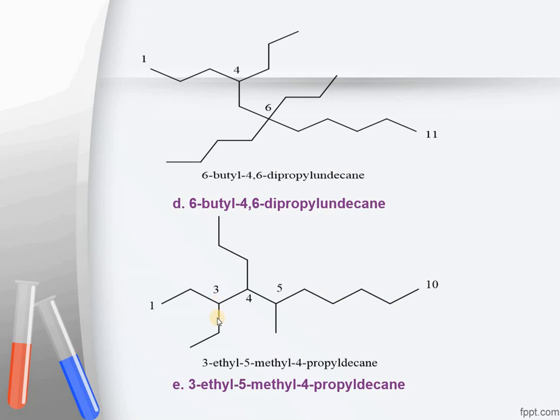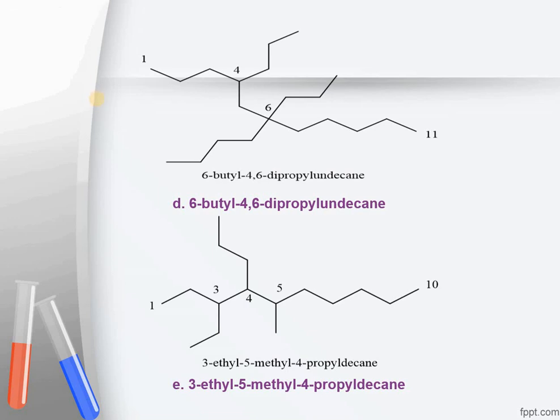At position number 3, you can see there is an ethyl group present. At position number 4, there is a propyl group present. There are 3 carbon atoms in the propyl group, that is 1, 2 and 3. And at position number 5, there is a methyl group present.